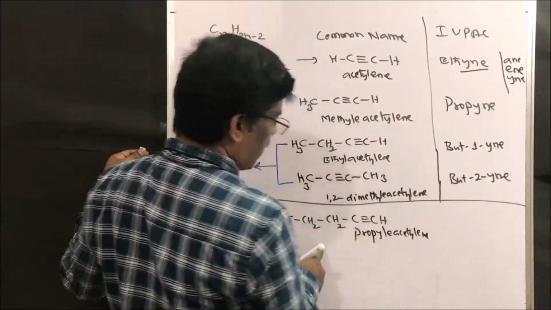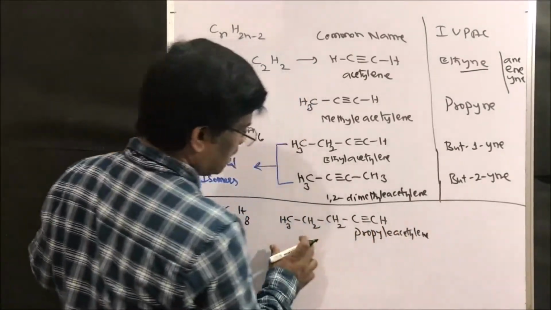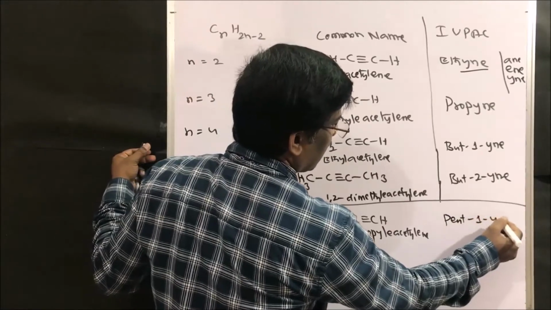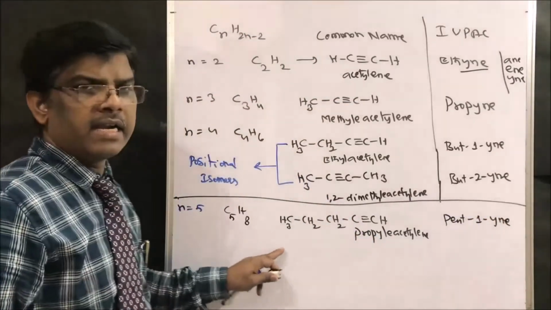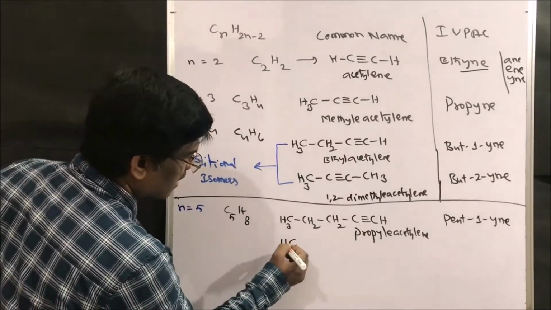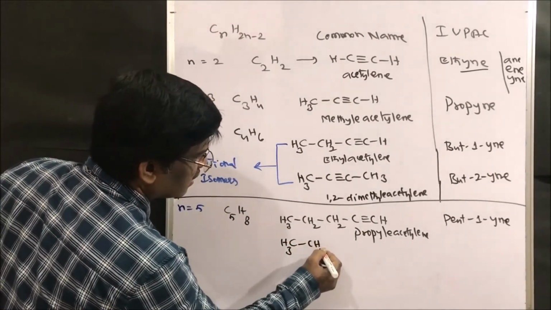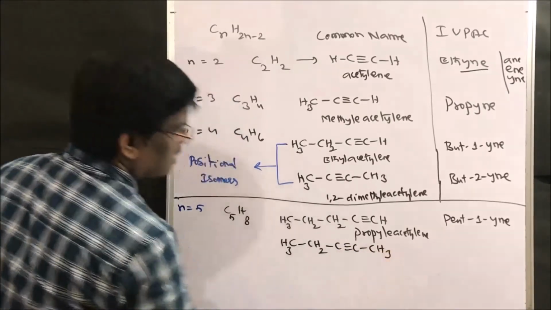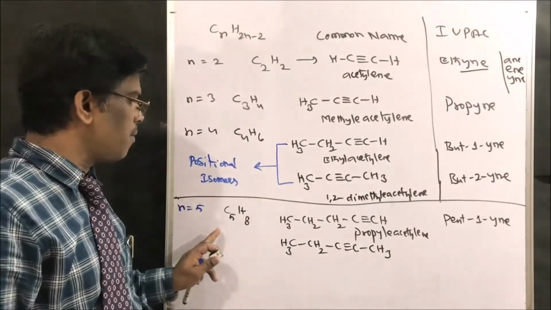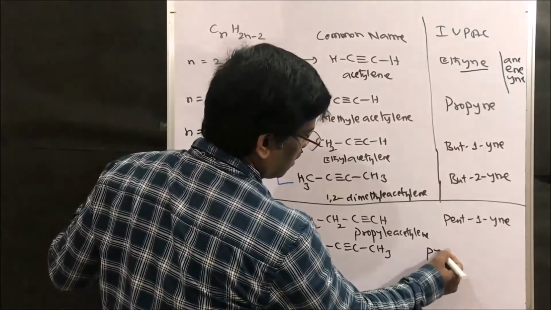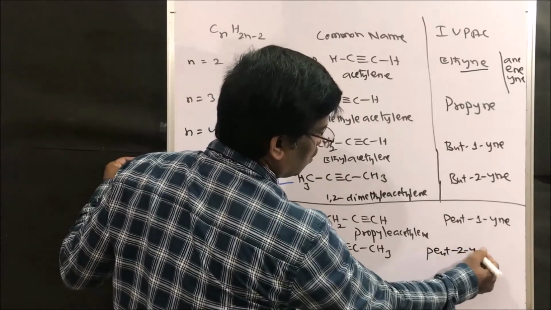The IUPAC name is pent-1-yne, with 5 carbons. It can have another structure, CH3–CH2–C≡C–CH3, with the same number of hydrogens and carbons. So it is pent-2-yne. This is pent-2-yne.